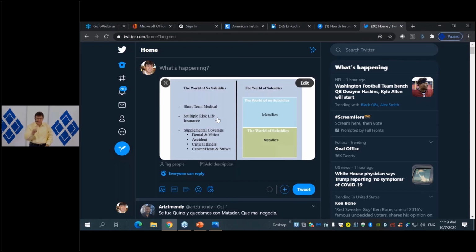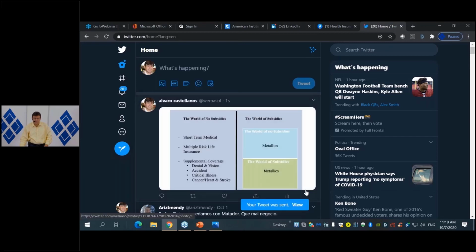So make sure you see it, okay? Once you see it, again, you could add a description. You could type additional things. You could do many different things to this. You could add instructions to go somewhere else. But what I'm going to do is just go ahead and tweet the image. So that's what I'm going to do. And it says your tweet was sent.